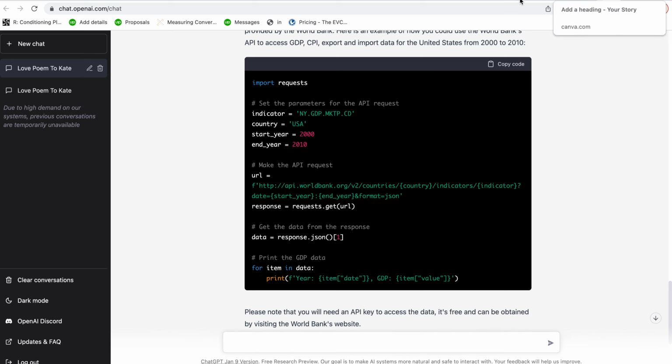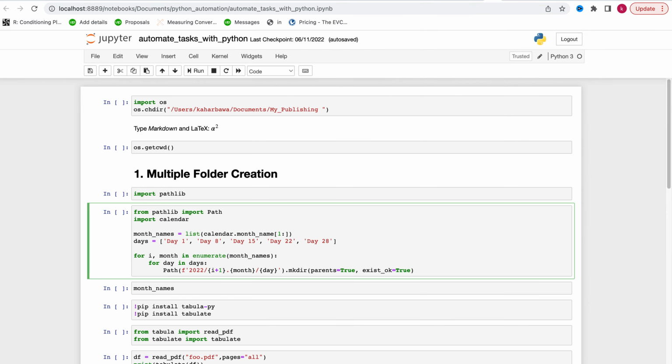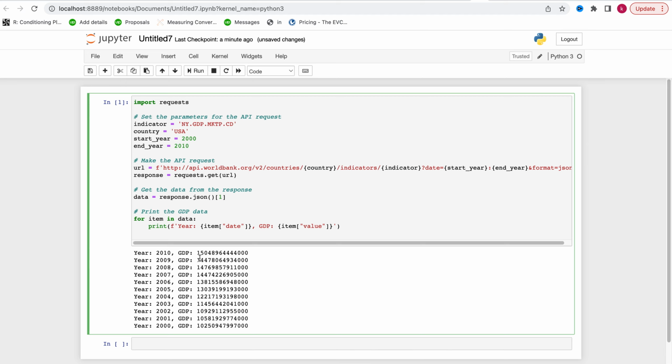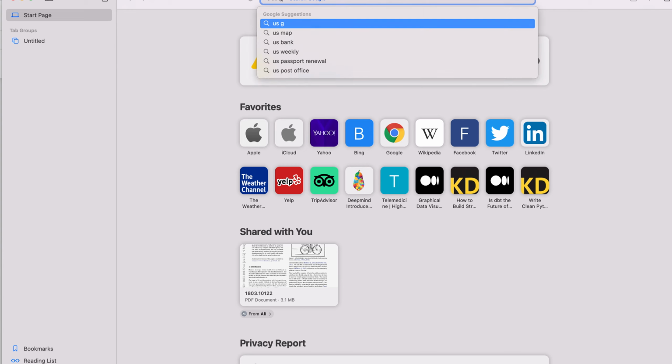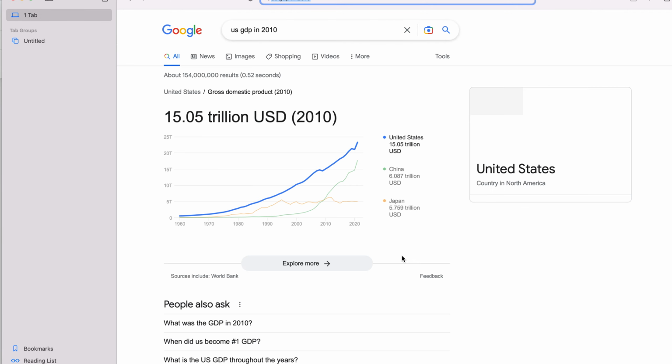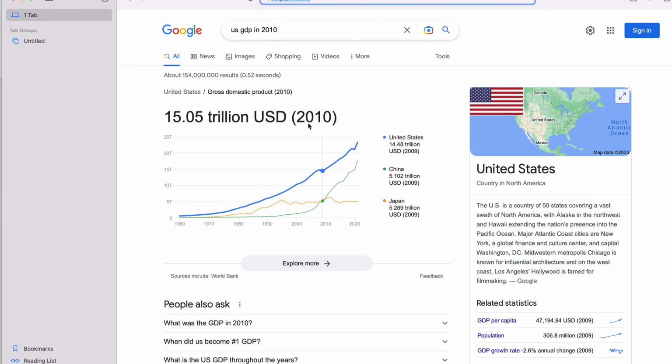And you can double check, right? You can go online, whatever I have in here, I can go back in there and check. This is what I have here as US GDP. This is something like 15 trillion. So you can go on Google and ask, okay, what's the US GDP in 2010, and you will see if it's actually 15 trillion or not. So I can do that real quick, right? US GDP in 2010. Okay, and this is 15 trillion. You see that it's right here.